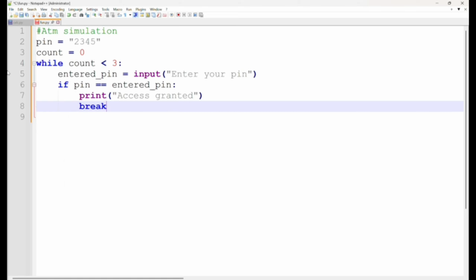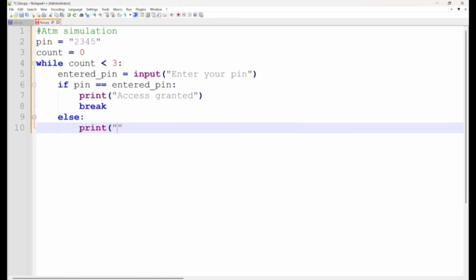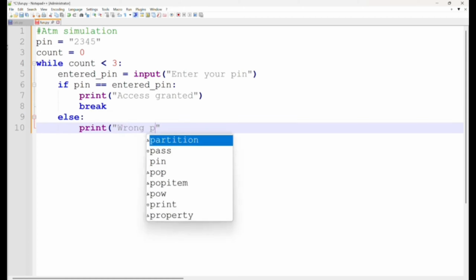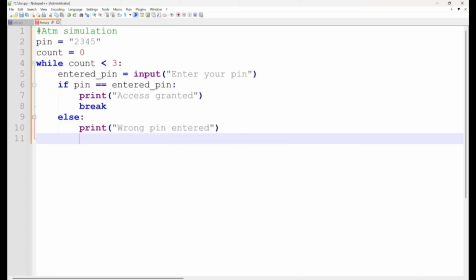What if they enter the wrong PIN? Let's introduce an else statement here. So else, we print a message to the screen, wrong PIN entered. We increment the number of attempts, so count plus equal to 1. The first time the attempt to enter the PIN, count was 0. Then the second time, count will have the value of 1.